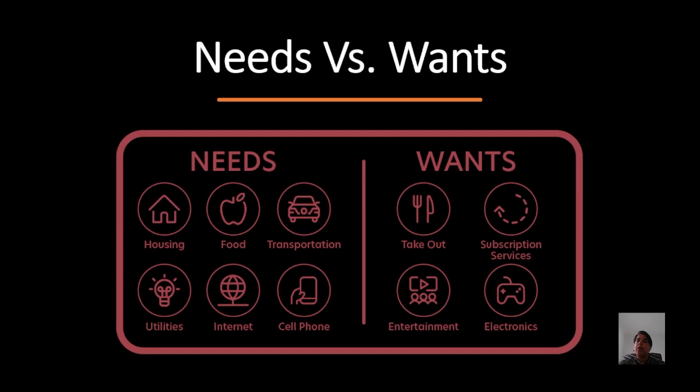Wants are dependent on levels of income. For a middle class family, having a car is a want. For a rich person, maybe owning a private jet is a want. So I hope this difference is clear. This is something very important you need to understand in this subject.